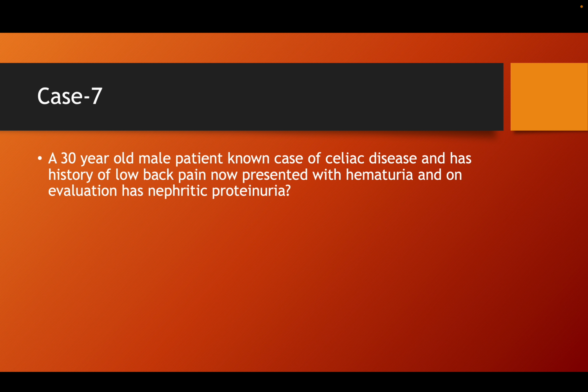So in the case of chronic celiac disease, especially intestinal causes, and spondyloarthritis, especially ankylosing spondylitis, low back pain is one thing that suggests ankylosing spondylitis. In these cases, you will find IgA nephropathy is common, especially in any chronic liver disease secondary to alcohol, or intestinal causes like celiac disease or inflammatory bowel disease, or ankylosing spondylitis. In them, you generally find the cause in the kidney biopsy as IgA nephropathy, especially in alcoholics also.